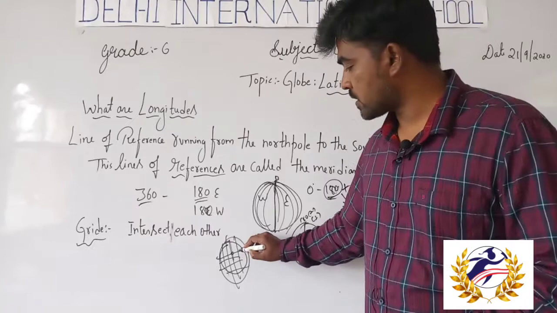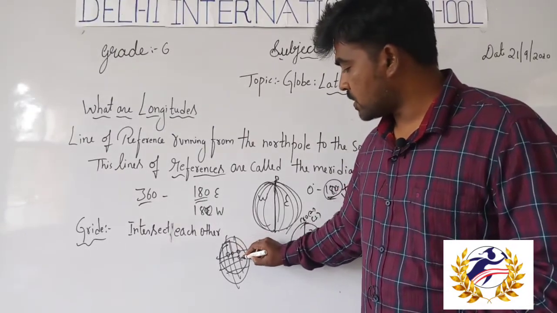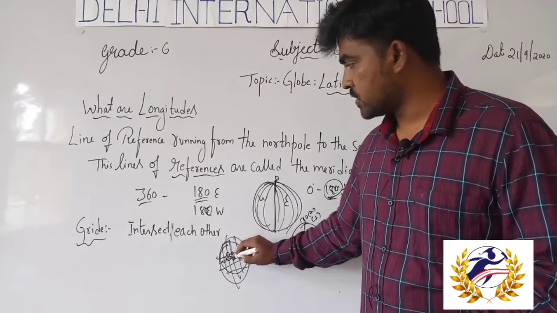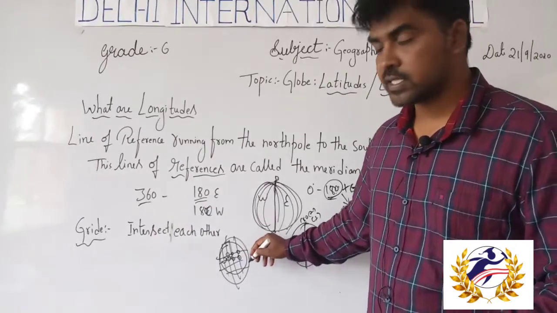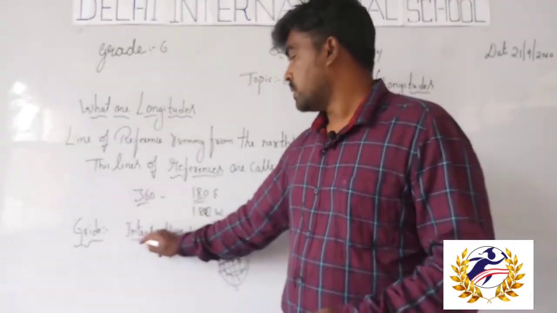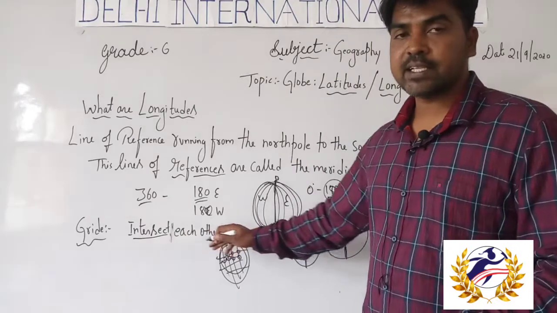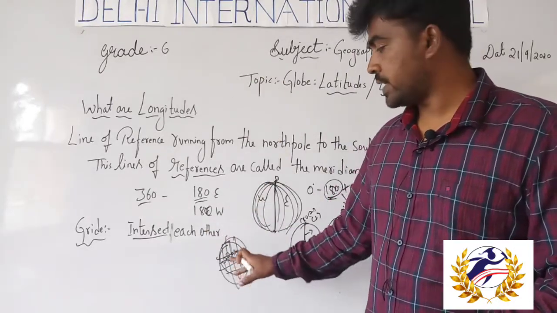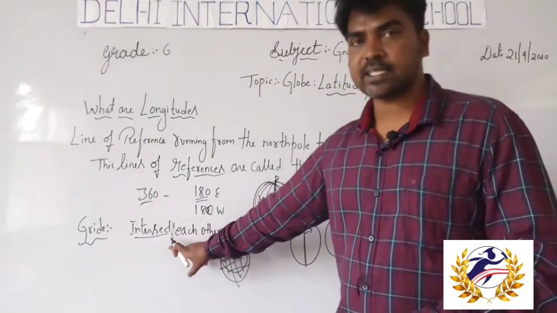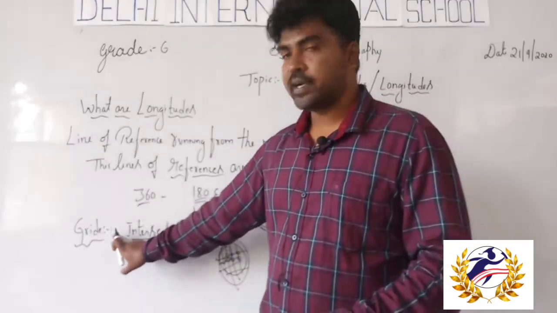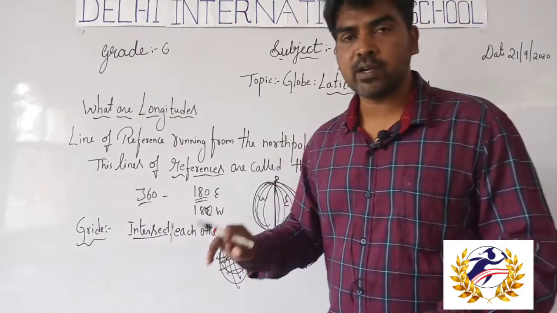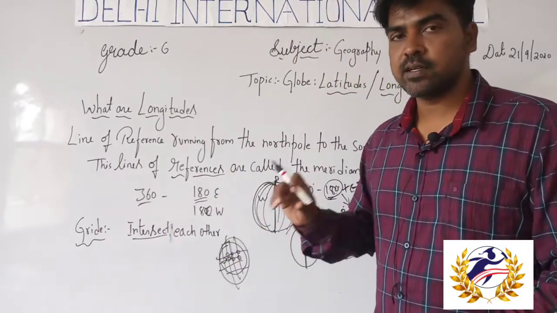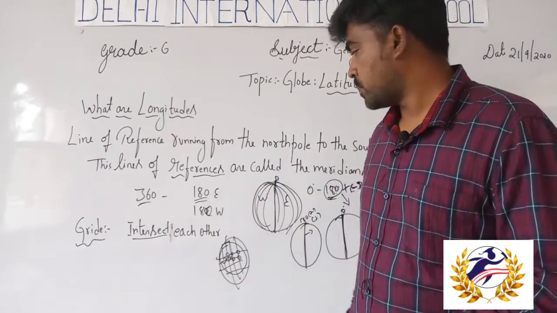These interconnected lines are known as the grid system, or grids. The lines intersect each other, meaning the longitudes and latitudes intersect. It is called a grid. This grid is very important to locate a place.